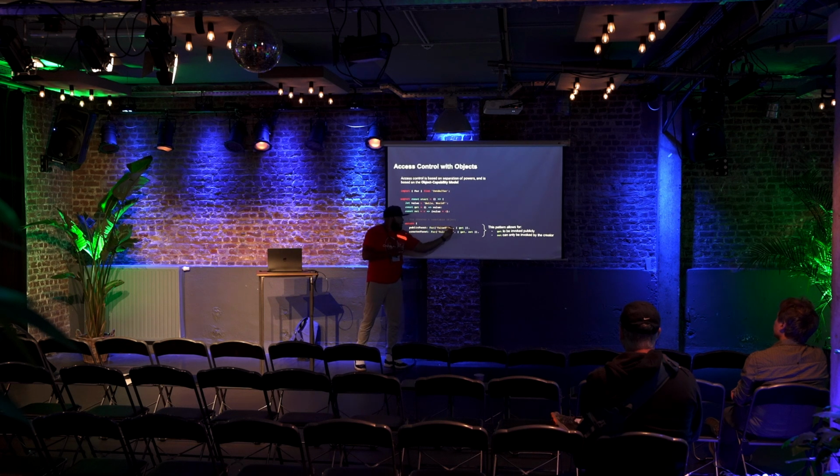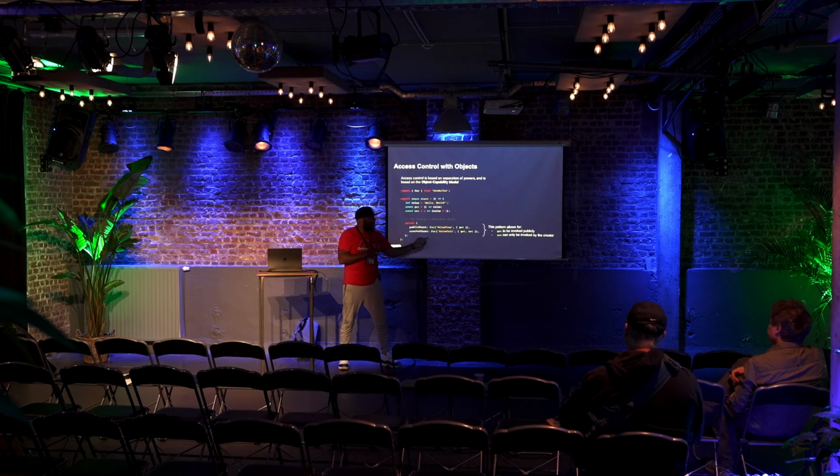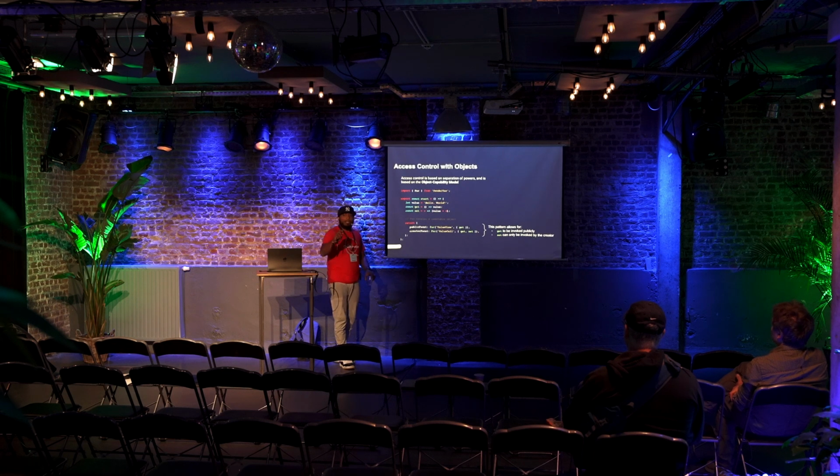Whoever gets to use this thing that's returned gets to invoke these two functions up here. That's pretty much the high level of what you get inherently when you use this object capability model from an access control perspective.